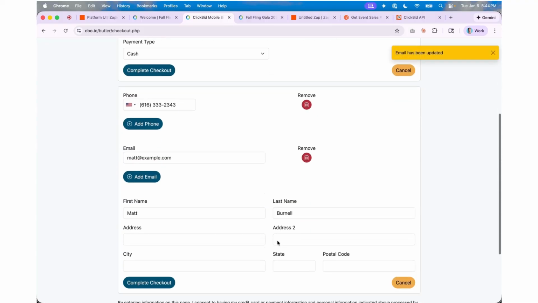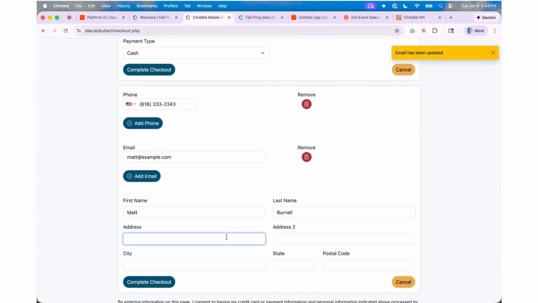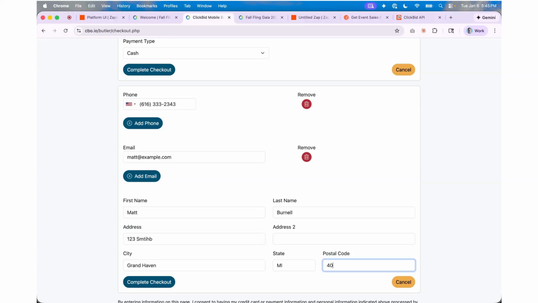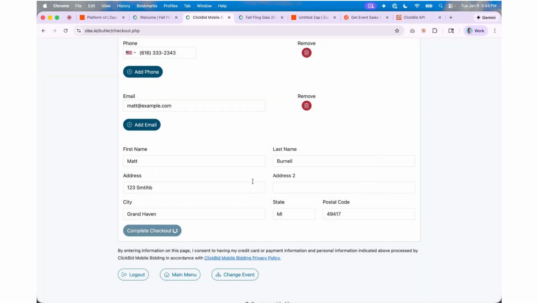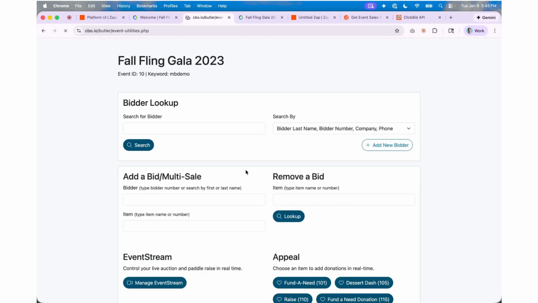So perfect. All right, great. Let's do 123 Smith. You kind of want data to send to Zapier. I live in Grand Haven, Michigan. Uh-oh. Stalker time. I got nothing worth stalking here. So, okay, continue. Payment has been processed, and now I'm going to close.